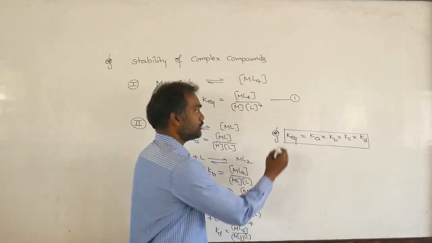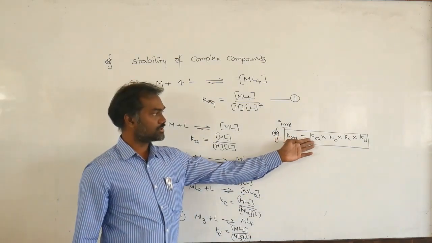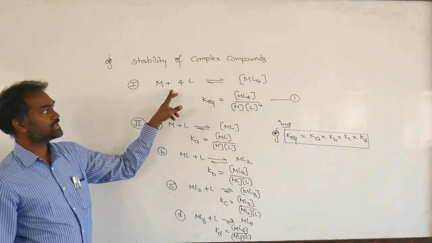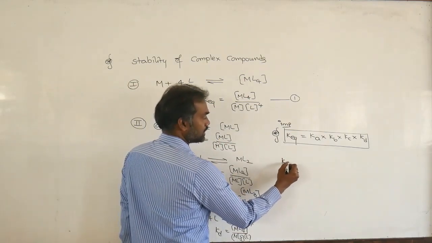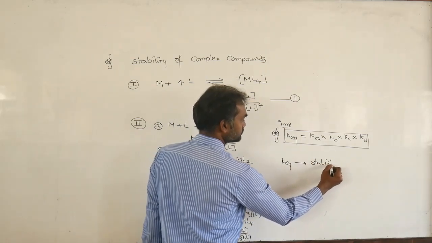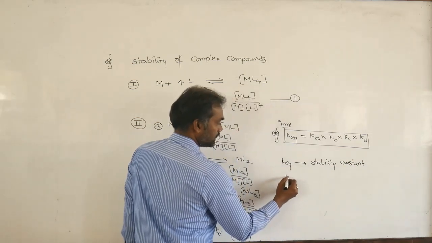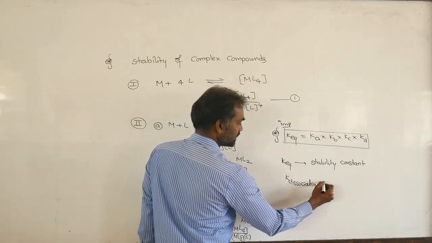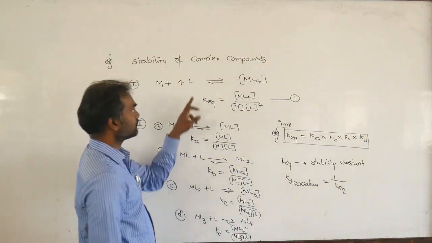But what is important is that in one step K equilibrium is equal to the multiplication of the step by step constants. Suppose you take the reverse, that means the dissociation constant. K equilibrium you call the stability constant. Next, K dissociation constant equals 1 by K equilibrium. So that is the reverse.